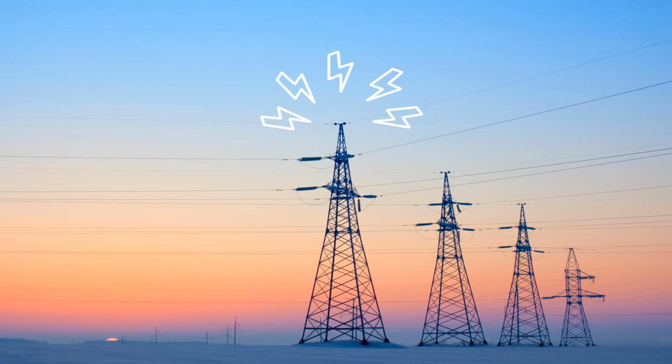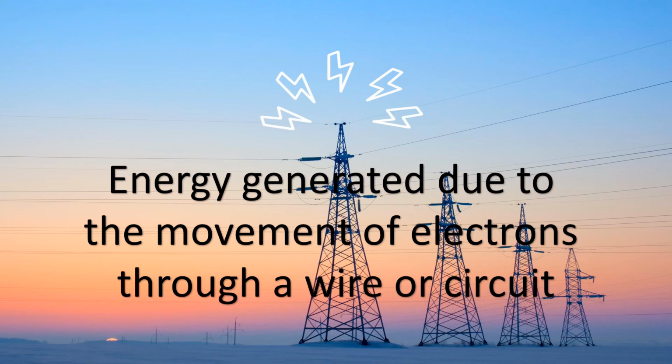These are all the devices which work on electrical energy. So how is the electrical energy generated? The electrical energy is generated due to the movement of electrons through a wire or circuit, okay children.